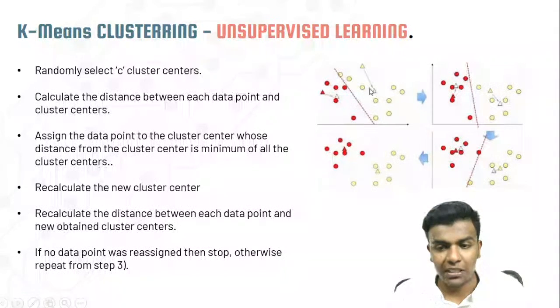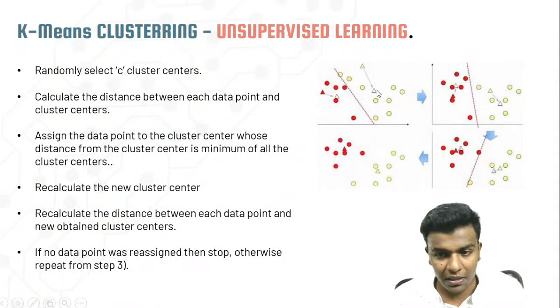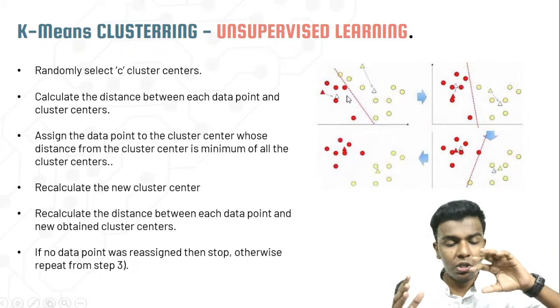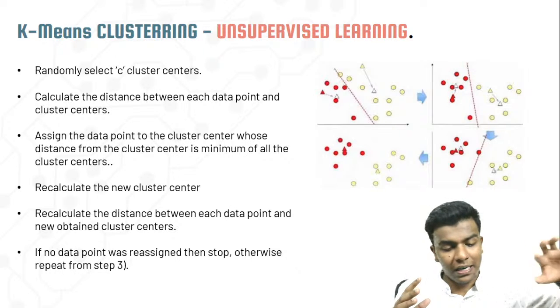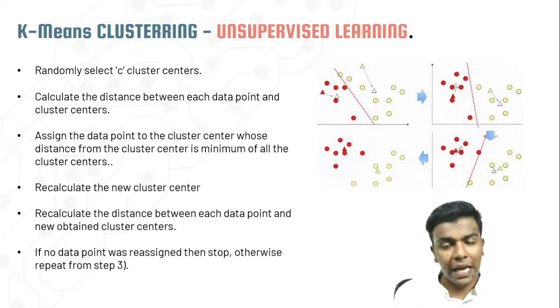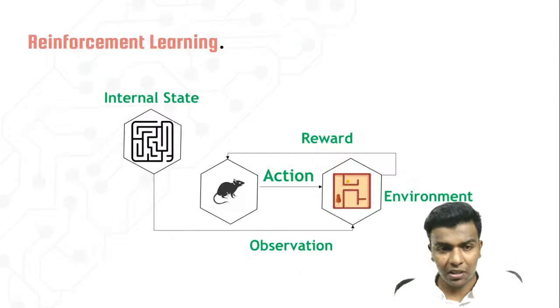It is based on the distance which is nearby. For example, let us take this centroid or cluster center. It will identify the distance between this cluster center and this data point. Definitely it is very far, right? So this is not suitable for this cluster center, but it is near to the red cluster center, so it will be attracted and appended here. The cluster center present in each class will get the nearby data points to do the same kind of grouping. That's all about K-means clustering.